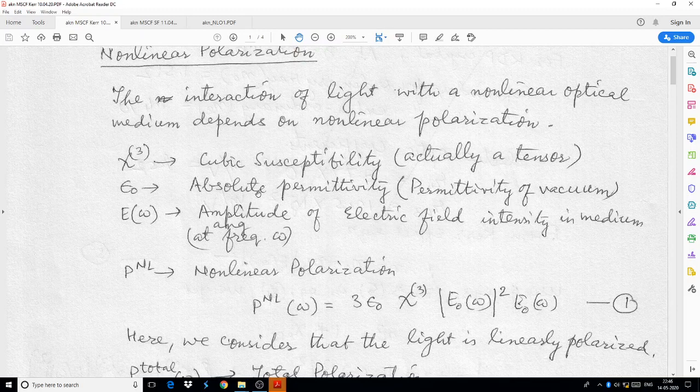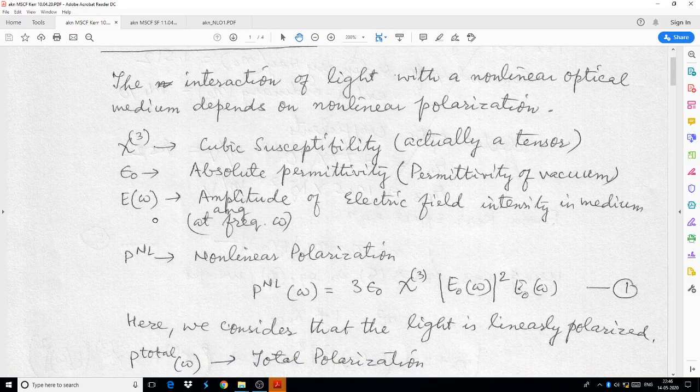Epsilon naught is the absolute permittivity, that is the permittivity of the vacuum. E is the amplitude of electric field intensity in the medium. P NL is the nonlinear polarization.